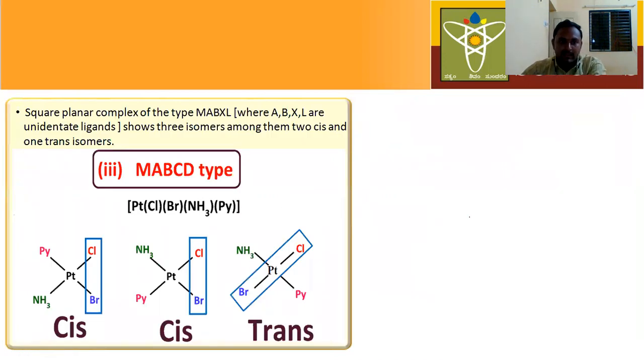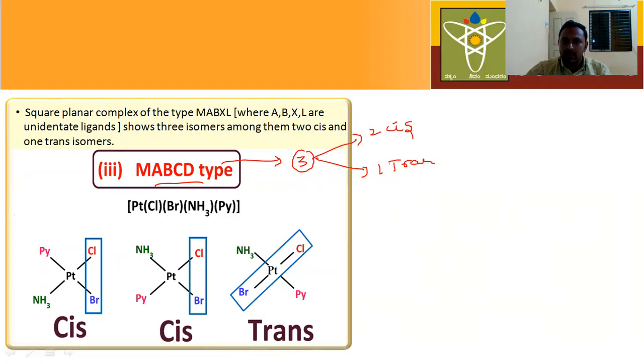Next, the MABCD type. Here the four ligands are different. From this type of complex, how many isomers are possible? Three types of isomers are possible. Out of three, two are cis isomers and one is a trans isomer. Two cis isomers, one trans isomer. Totally, how many isomers are possible? Three isomers are possible from the MABCD type. Okay.